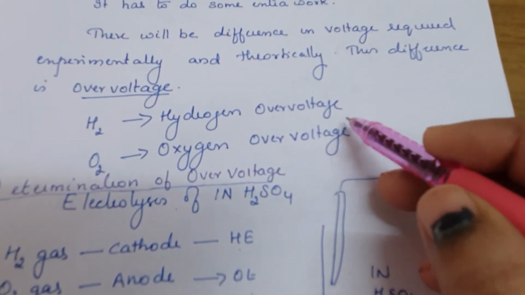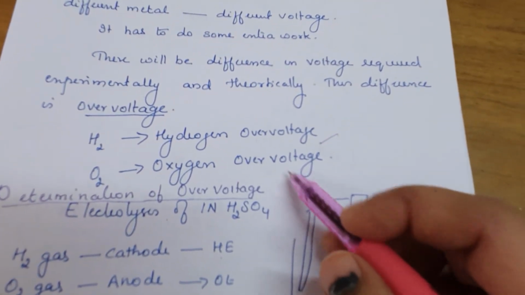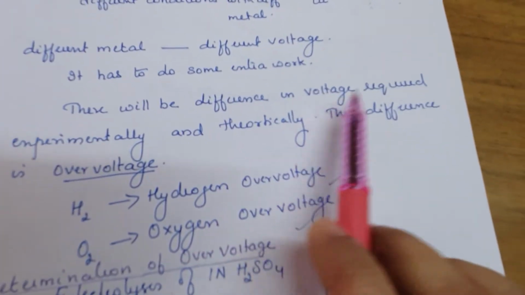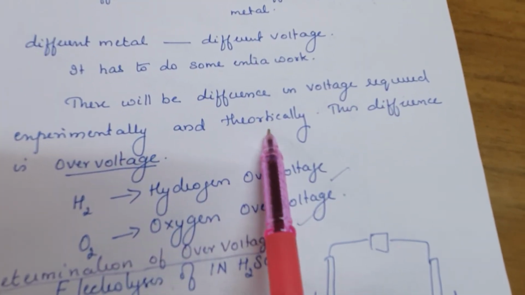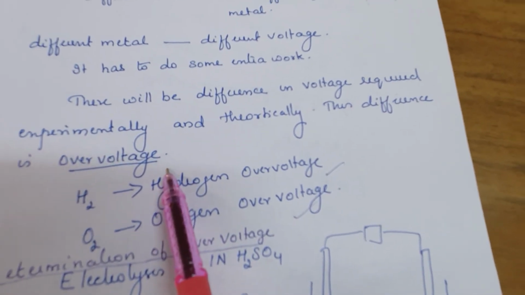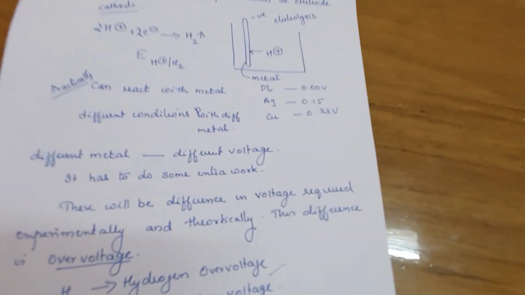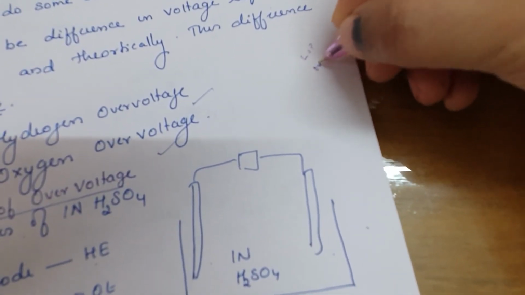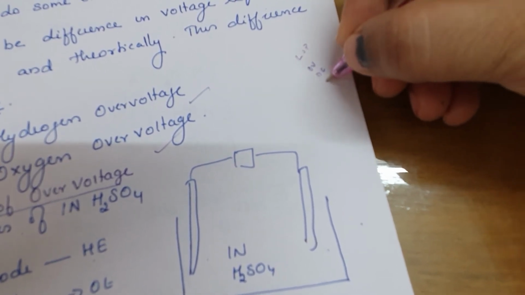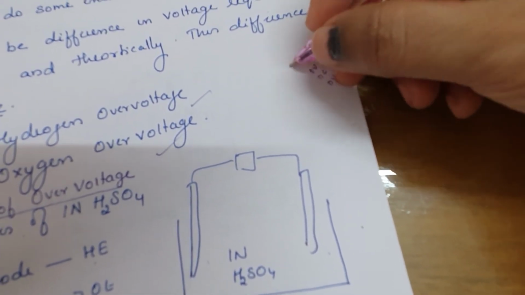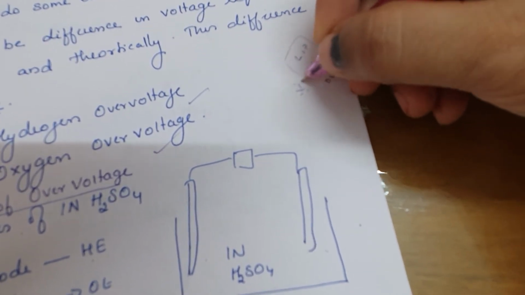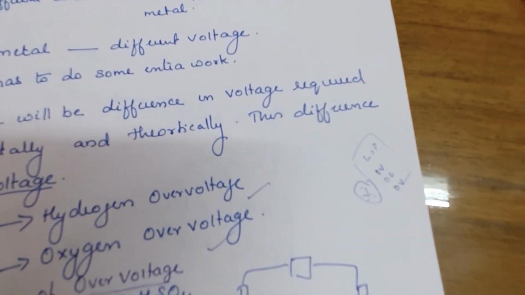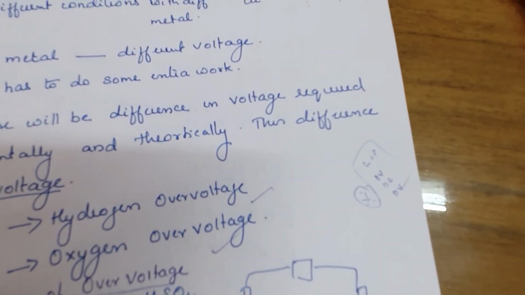That difference between the theoretical and practical voltage is known as over voltage. For hydrogen we call it hydrogen over voltage, and for oxygen, oxygen over voltage. So there is a difference between the voltage required experimentally and theoretically, and this difference is known as over voltage. Liquid junction potential, over voltage, decomposition potential and decomposition voltage are very important. You only have to understand the concept, so read several times, understand the concept and keep it in mind.